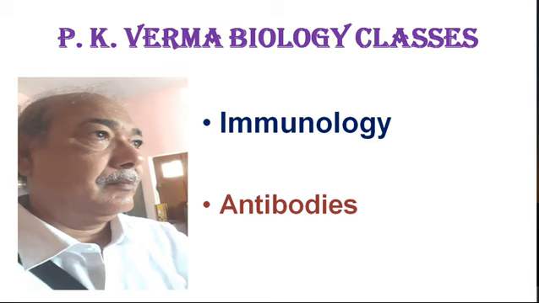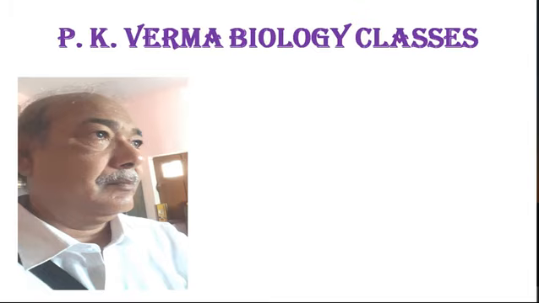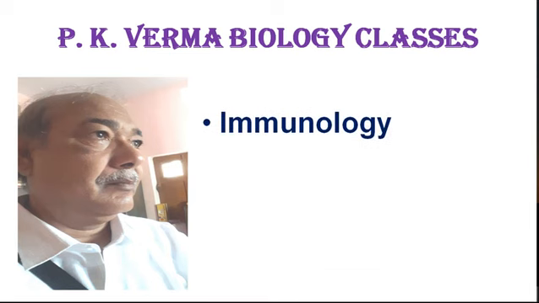In the fourth session, I discussed cells and organs of immune system, and now we shall discuss the antibodies formed in our body against various infections, mainly the viral, bacterial and fungal infections.